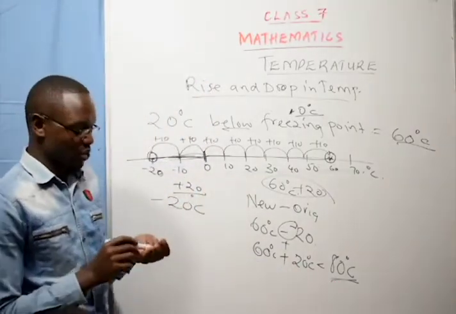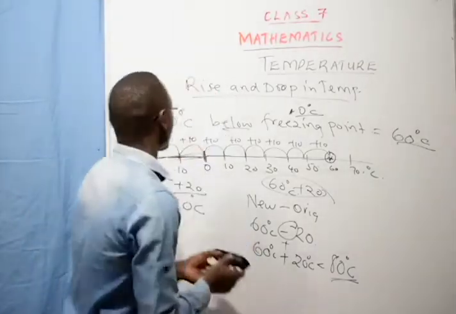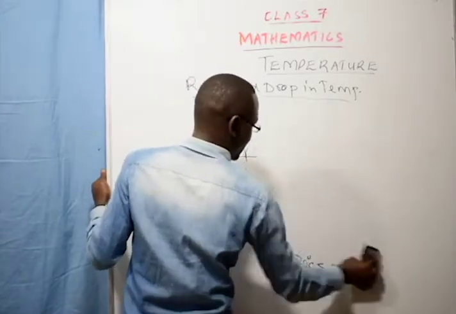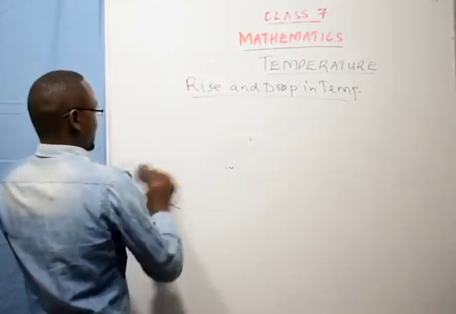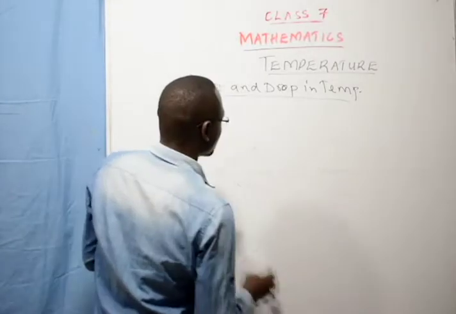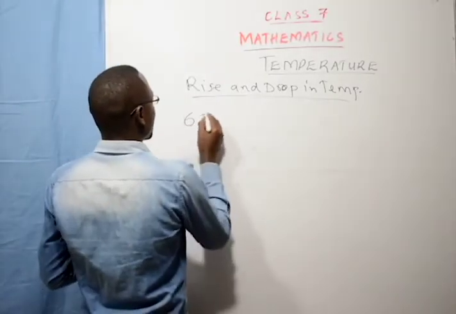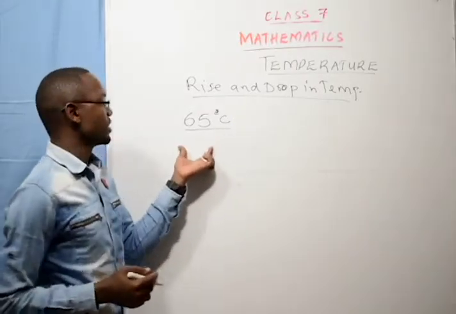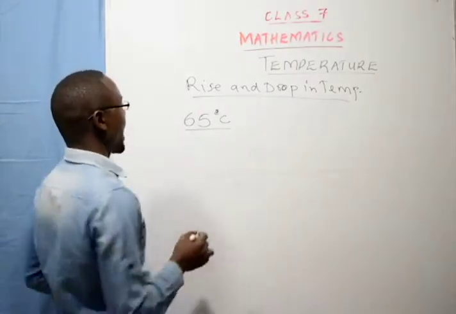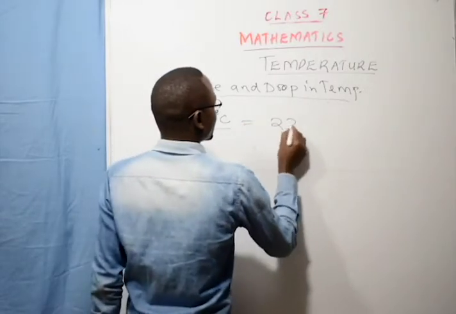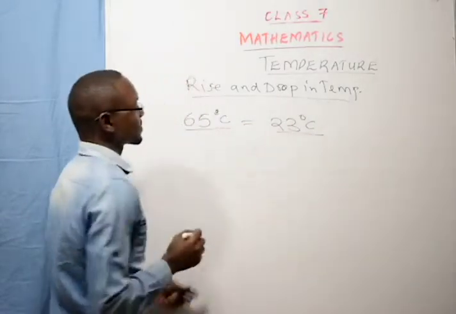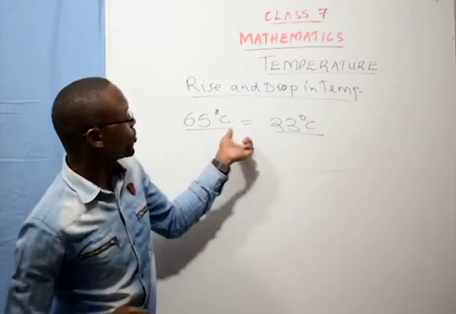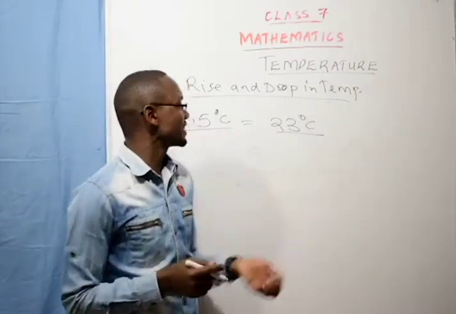The same applies to when we are cooling water. For example, you are told the temperature of water was 65 degrees Celsius. This water was cooled until its reading was 23 degrees Celsius. The reading in the thermometer was 65 degrees Celsius. The water was cooled until the reading was 23 degrees Celsius.